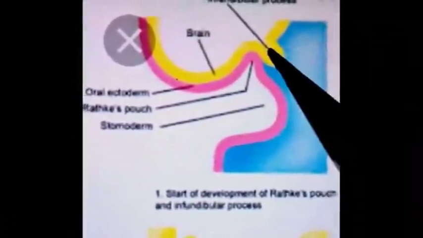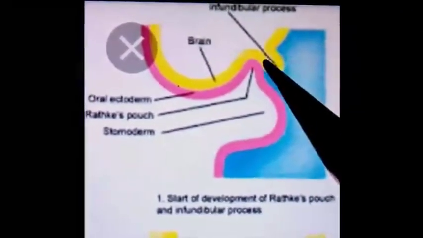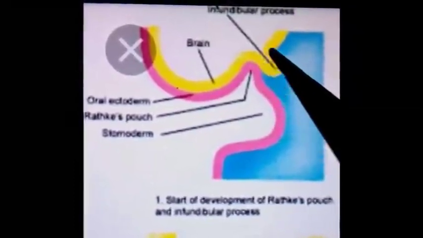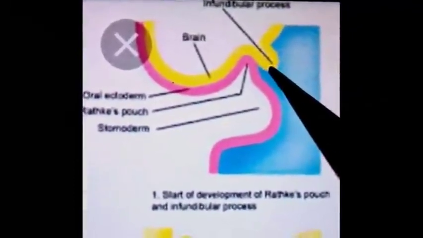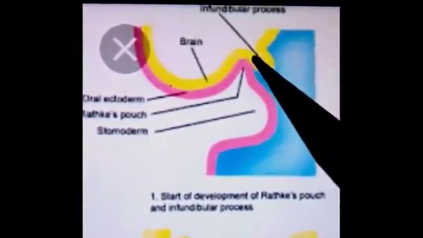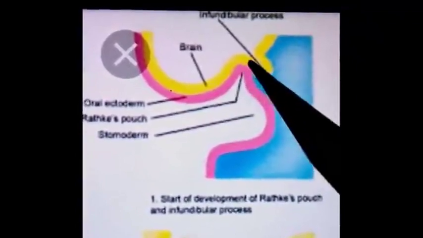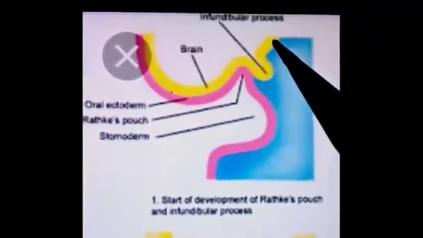At the same time, a downward extension of the diencephalon extends downwards in the form of an infundibular process. This downward extension forms the posterior lobe. So this is the beginning of formation of the posterior lobe of the pituitary gland.